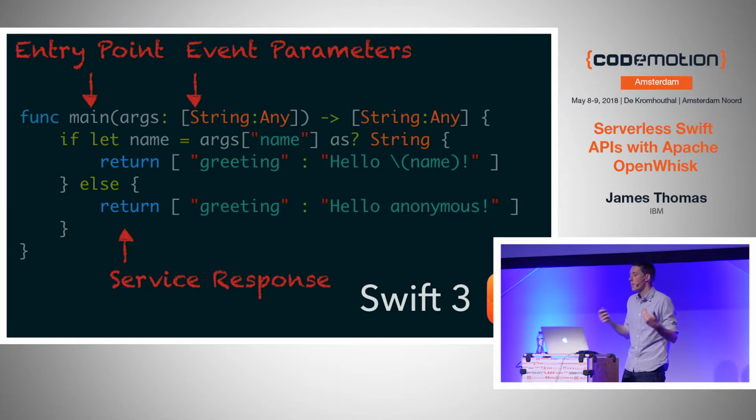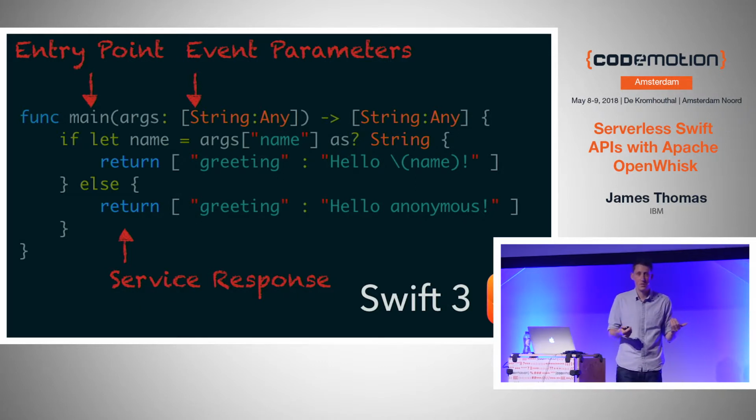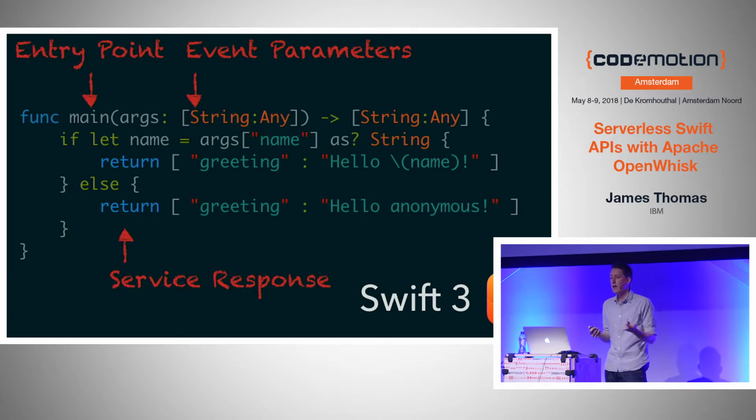Now, initially when we added Swift support into OpenWhisk, Swift 3 was the current version of the language, and last year they announced Swift 4, because it gets released every year. One of the great features in Swift 4 was something called Codable. If you're not familiar with Swift, it just makes it much, much easier to deal with converting between native Swift types and things like JSON automatically. Swift is a kind of static language. So when we were thinking about adding Swift 4 support into OpenWhisk, we wanted to integrate really deep support for this new Codable protocol. So this is what it looks like.